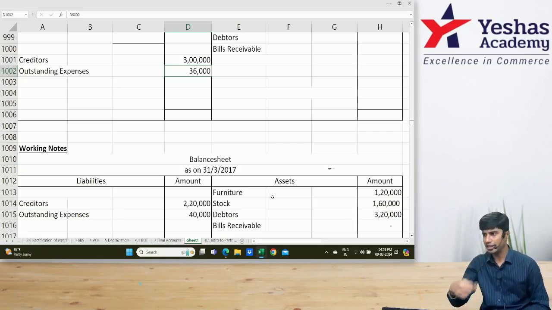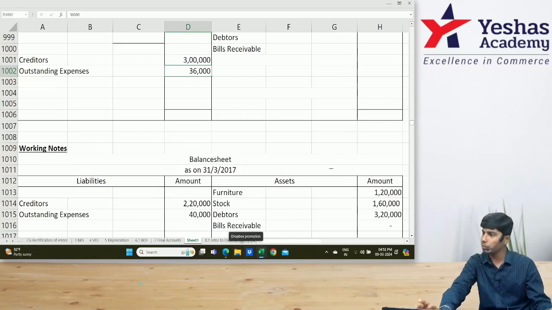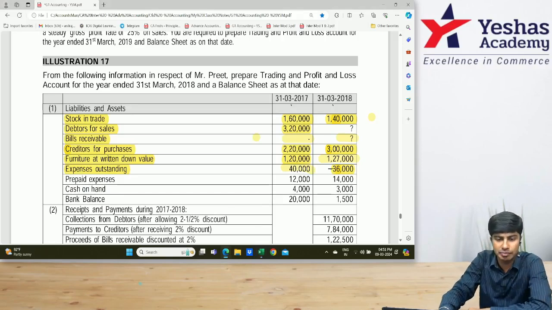Is this helping? Writing simultaneously, you are getting to know how it flows. At home, I want you to practice. You should practice the same way. I'll share this PDF. If you guys want, you take one printout and then you try solving all the questions on your own. Done. 40 and 36. Then come to the next item.